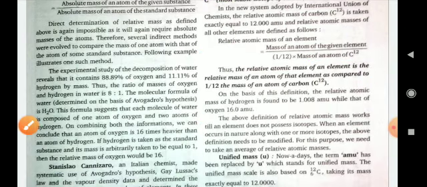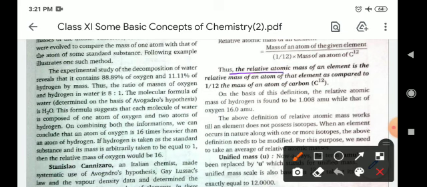The relative atomic mass of an element is the relative mass of an atom of that element as compared to 1 by 12th the mass of an atom of carbon C12.